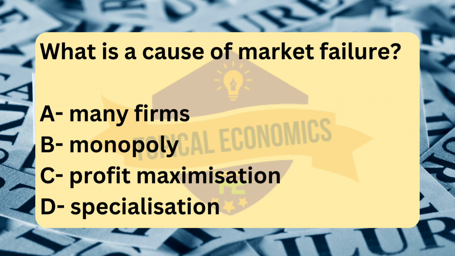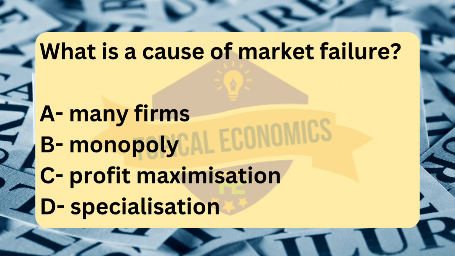In a competitive market, firms are forced to maximize profits efficiently, which leads to the optimal allocation of resources. The problem arises when firms are able to exercise market power, e.g., in a monopoly or oligopoly, and restrict output or increase prices.